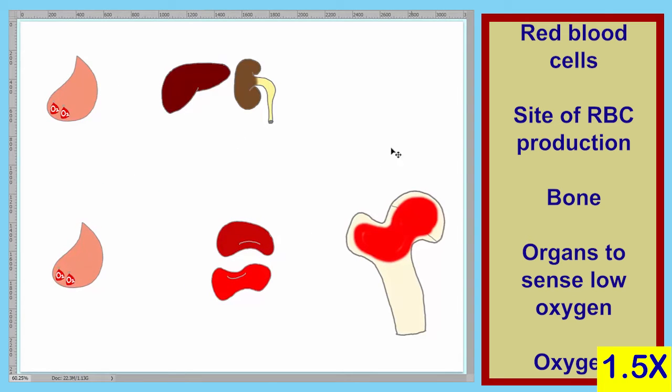Okay, so here we have our components. We have the blood itself with a low oxygen concentration. We have 2 organs here which sense the lower oxygen in the blood. We'll name them later. Here we have a bone, and in the ends of these bones, we have the site of production of our blood cells. And we have that here. Here we have our red blood cells, and then this will be our resulting blood.